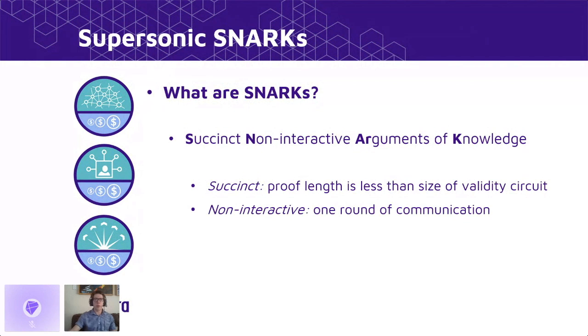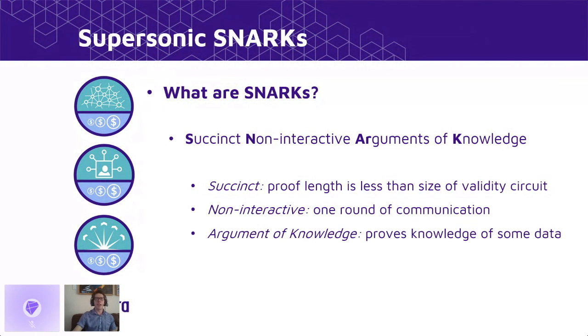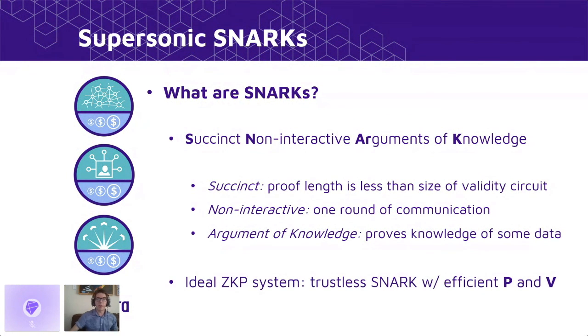A snark is also non-interactive, meaning it only uses one round of communication. And it is an argument of knowledge, meaning that the statement you're trying to prove is a statement of knowledge of some piece of data. In particular, knowing some input that produces the commitment that is placed on the blockchain. So you might have noticed that the succinctness and non-interactive properties are exactly two of the properties we wanted from our ideal zero-knowledge proof system. And in fact, an ideal zero-knowledge proof system is essentially a snark with no trusted setup and an efficient prover and verifier.